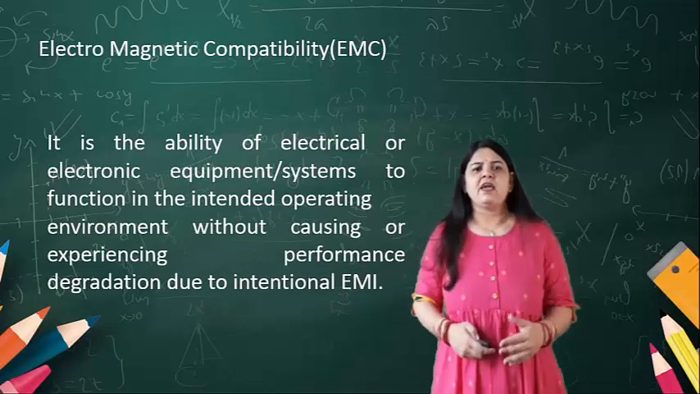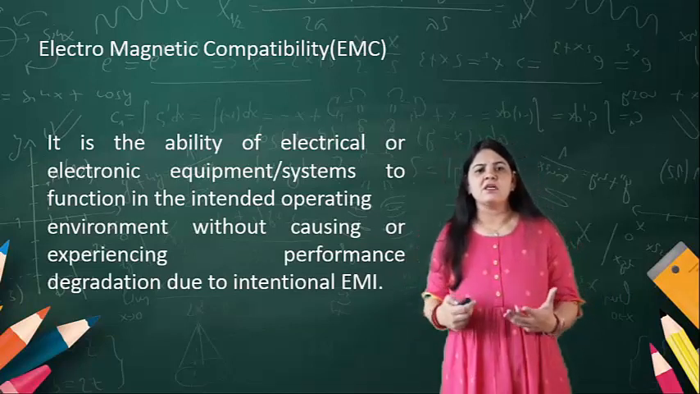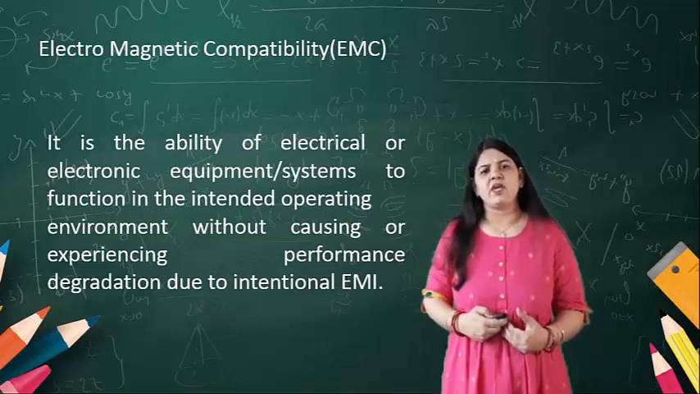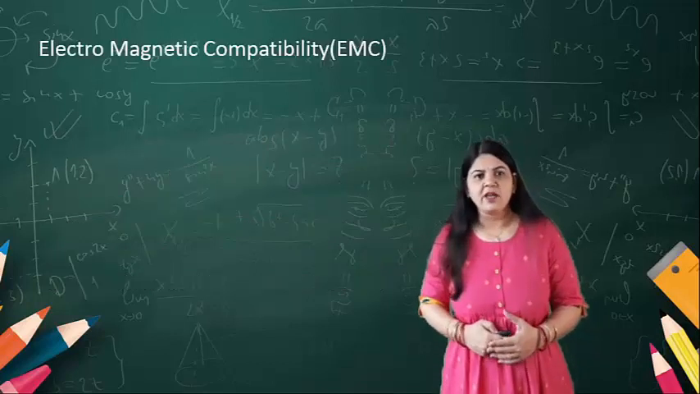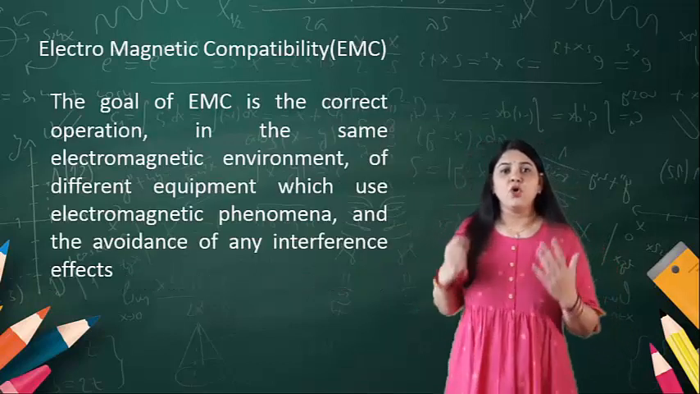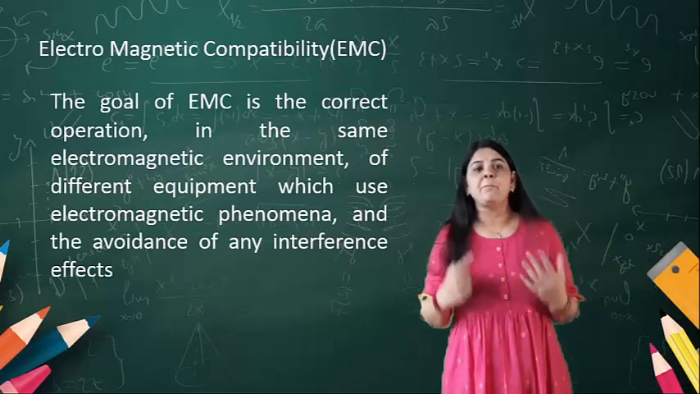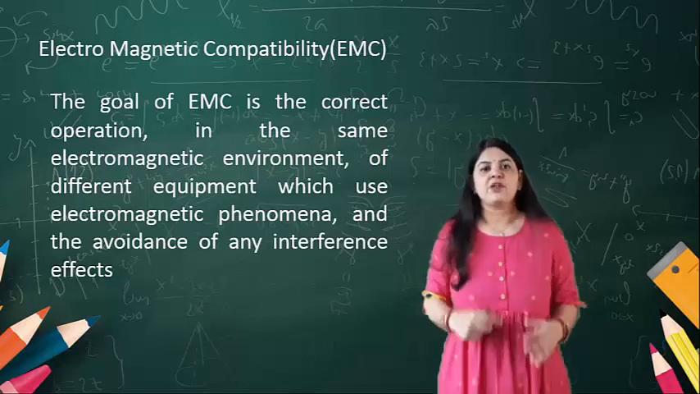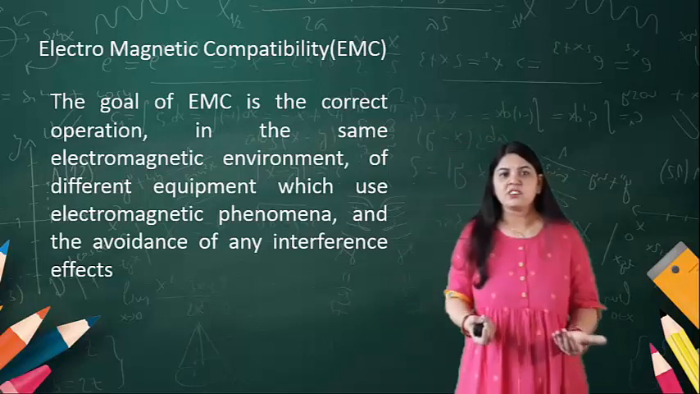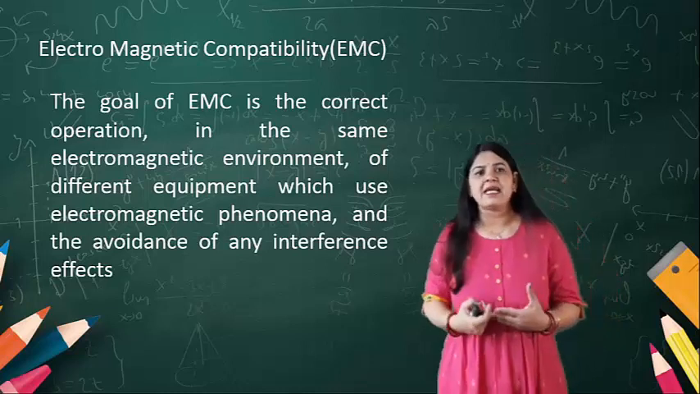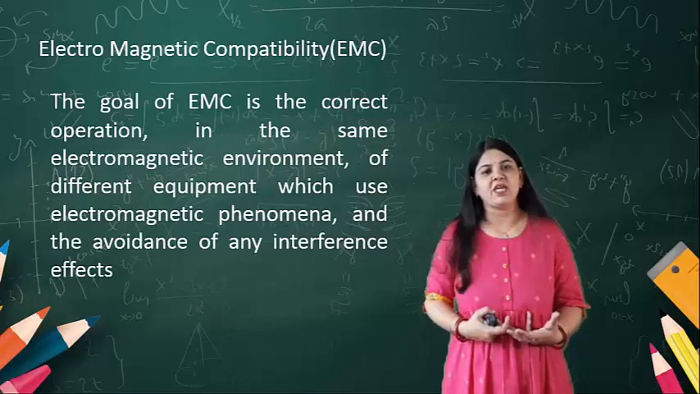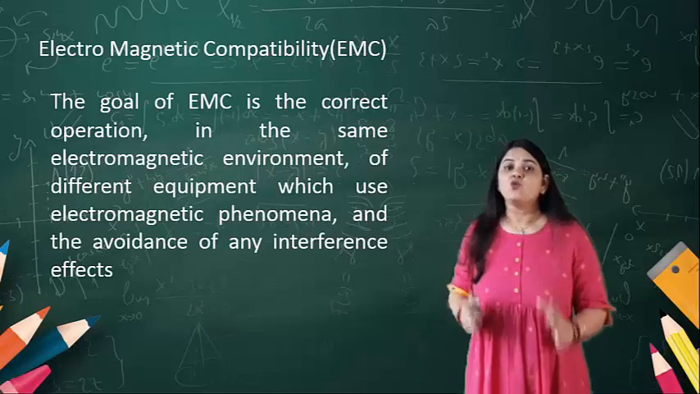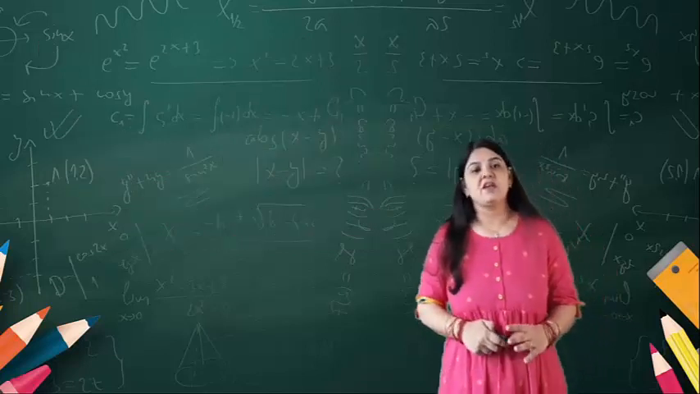Also, we can say that it improves the particular performance without degradation of the system. The goal of electromagnetic compatibility is to correct the operation of the particular circuit in the same electromagnetic environment as the different equipment, and to avoid the interference effect.